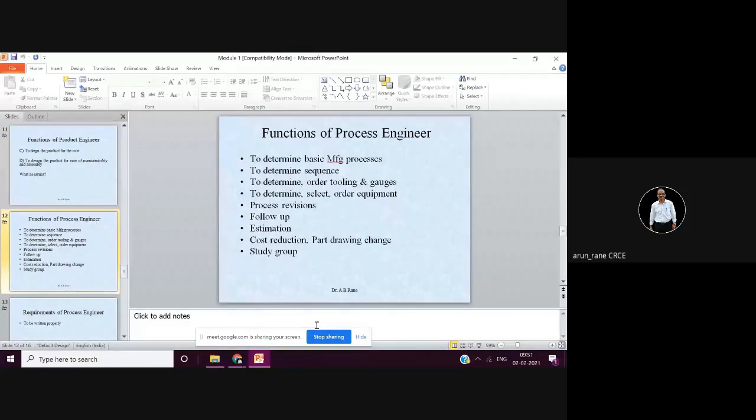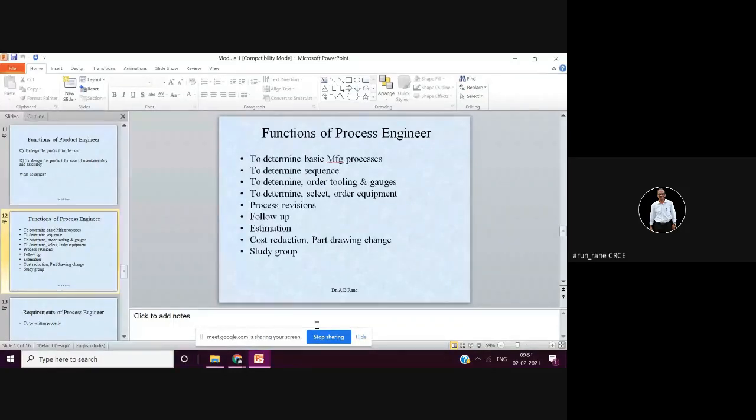Then he has to prepare the tool design. He has to suggest the tool design. Sometimes the tool design drawings are made by brainstorming, that is, the product engineer as well as the process engineer. But the process engineer gives his concepts to the product engineer.